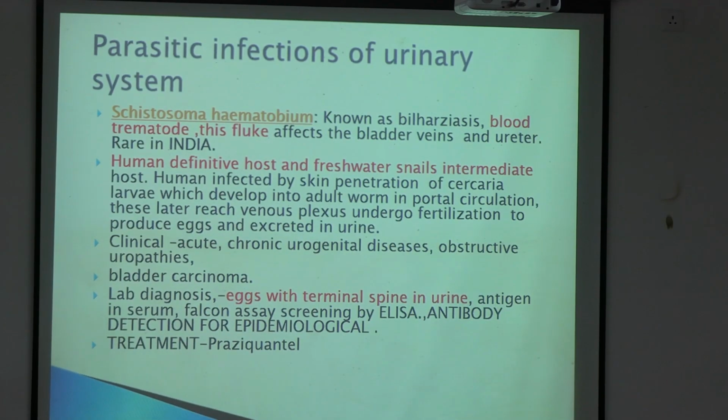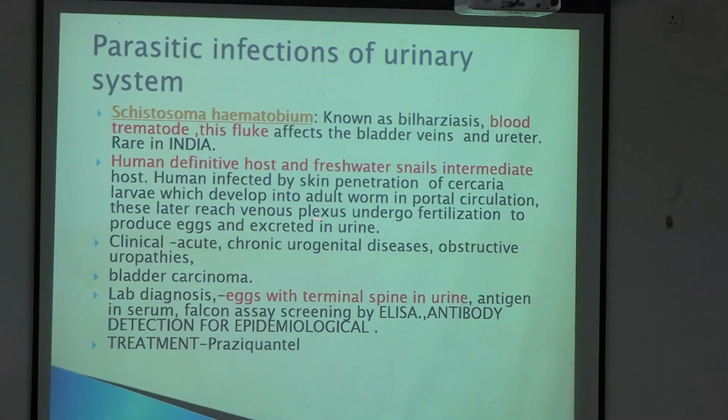Schistosoma haematobium, I think, has already been taught to you, or not. This is a blood fluke, or trematode, which usually has two hosts. One is the human, the definitive host, and the other is freshwater snails. The freshwater snails are the intermediate host. So what happens is the cercaria larva enters the human through skin penetration, and then it multiplies inside the portal circulation. The larva stage goes into adult form in the portal circulation.